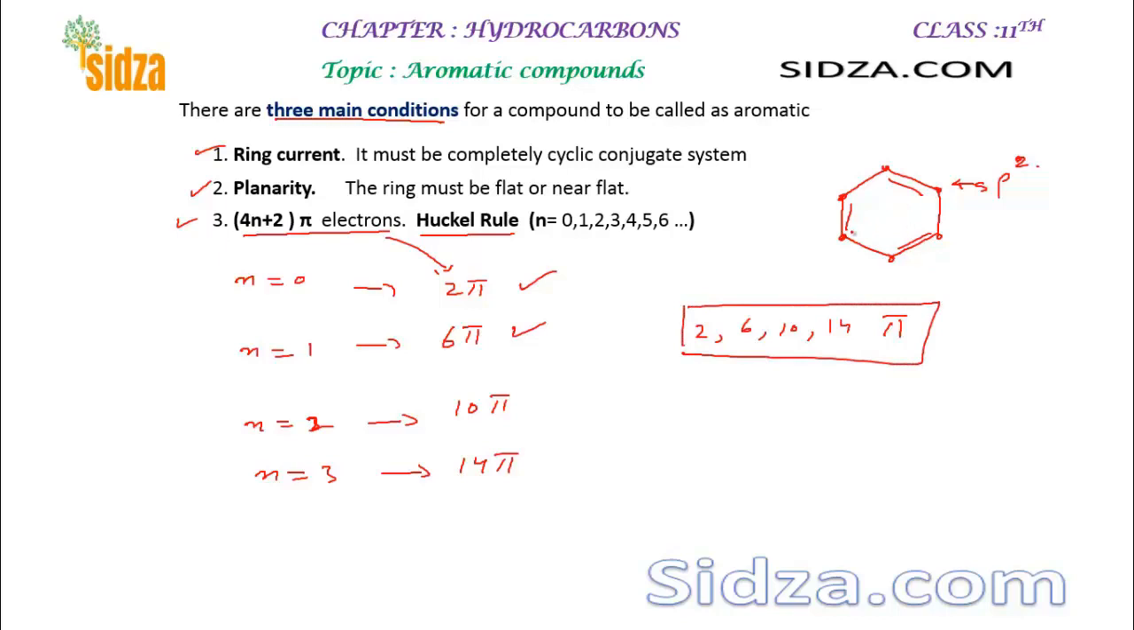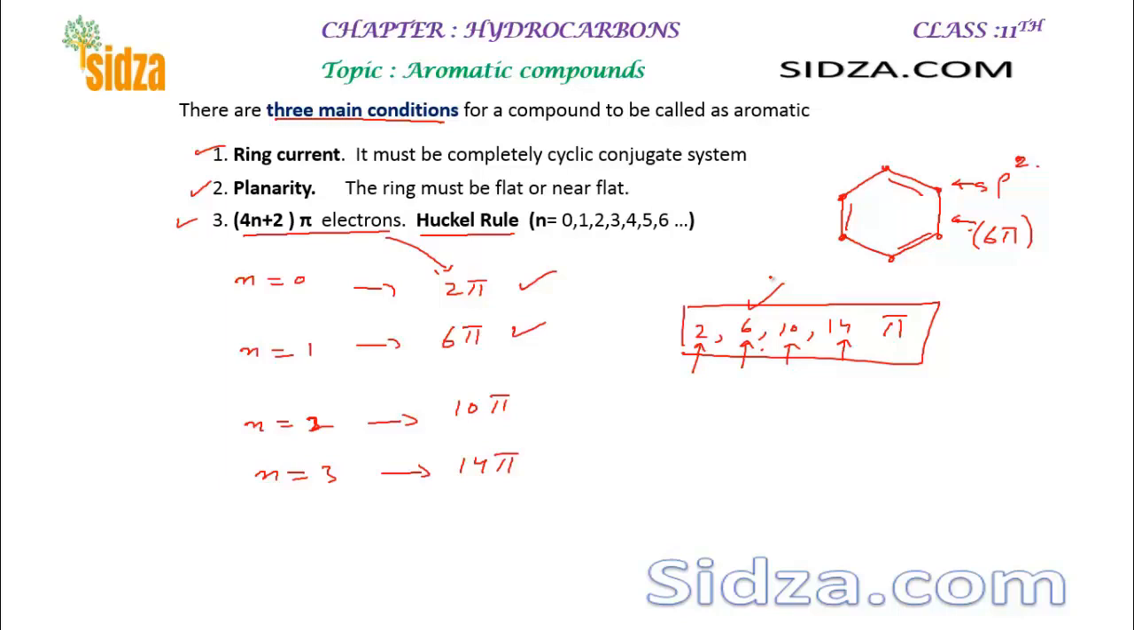You can see here in benzene there are three double bonds, which means it contains 6 pi electrons. So this molecule obeys the Huckel rule, because it has 6 pi electrons and 6 is one of the possible values: 2, 6, 10, 14. These are the pi electrons which must be present in a molecule. So benzene is cyclic, conjugate, flat, a planar molecule, and contains 4n plus 2 pi electrons. It contains 6 pi electrons, so it is aromatic.